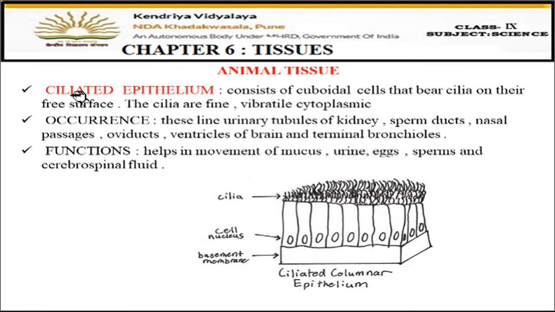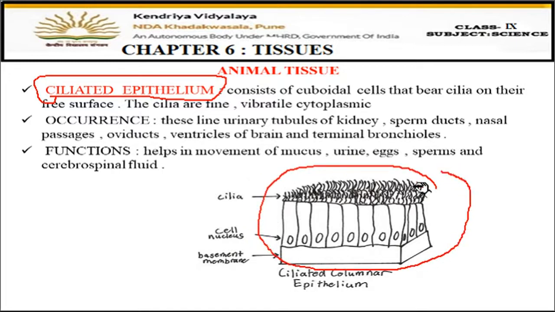Now, the next one is ciliated epithelium. The word cilia means, here you can see in the diagram that on the cells, some hair-like structures are present. These hair-like fibers present on the cells are called cilia. So cilia are fine vibratile cytoplasmic thread-like structures. Now where are they present? These are present in the urinary tubules of the kidney. In the kidney, these types of cells are found.